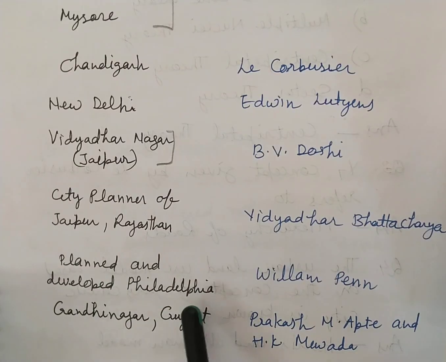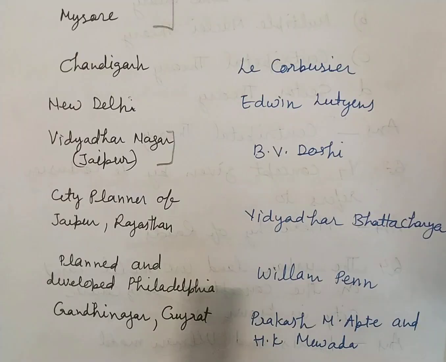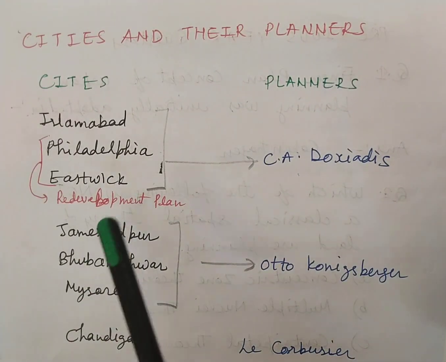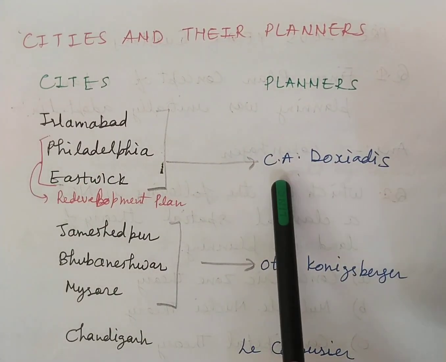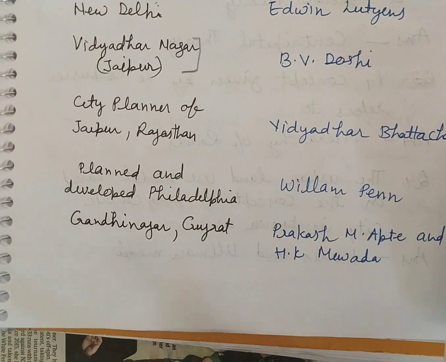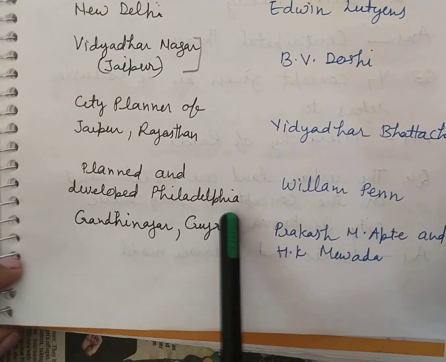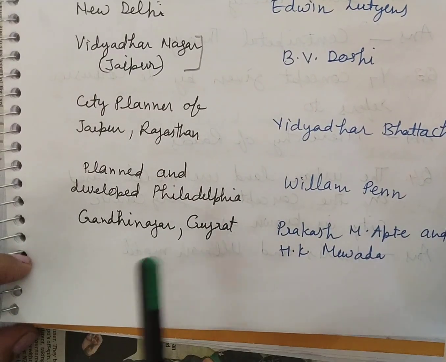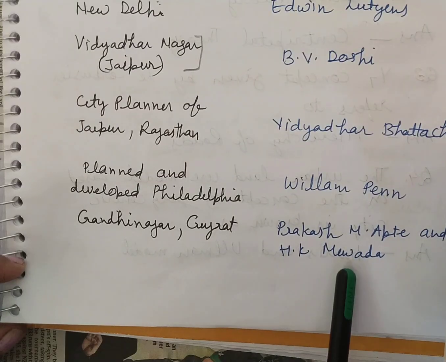Planned and developed Philadelphia, William Penn. We have noted that the redevelopment of Philadelphia was by C.A. Doxiadis, and the planned and developed Philadelphia was by William Penn. Then Gandhinagar, Gujarat, Prakash M. Apte and H.K. Mewada.